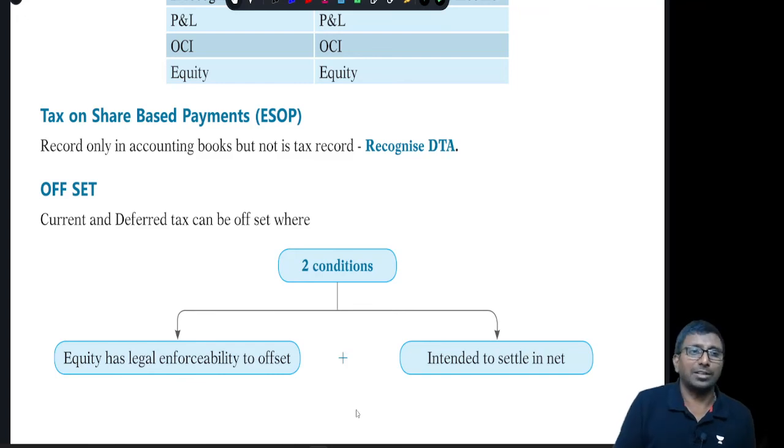Theoretically it is very difficult. Offsetting, I told you, there are two conditions. If the deferred tax asset and deferred tax liability both arise from the same Indian Act, then only can you say there is a legal enforceability to offset. At the same time, the company should have an intention to settle it. Anybody will intend to settle it in net only. That's it, my dear. This is about Ind AS 12.